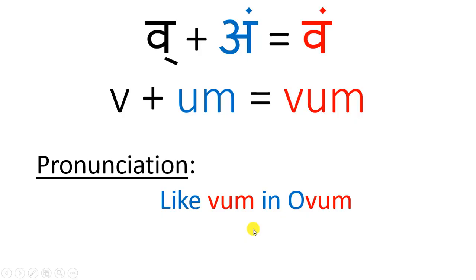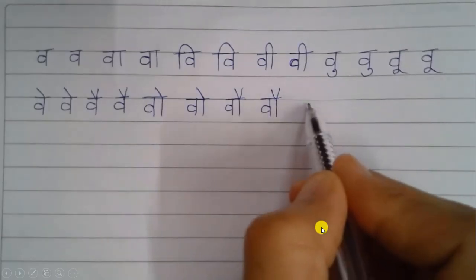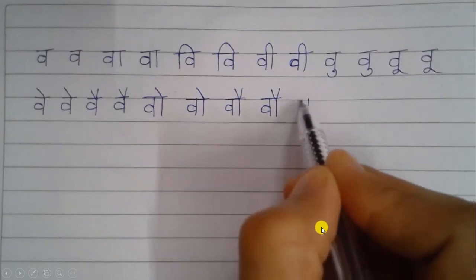Yes. The next sound is vum, and you get this sound vum when we add V to the half consonant. V plus that equal to vum. And vum is pronounced like VUM in ovum. Okay, and vum is written like this.